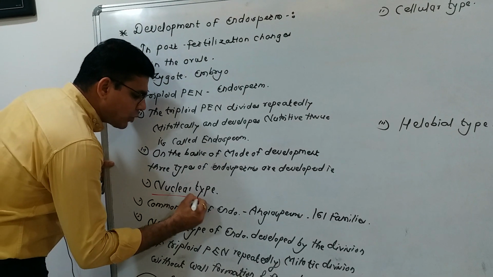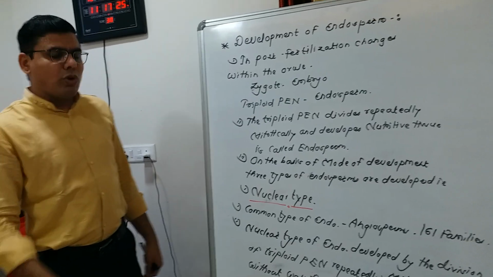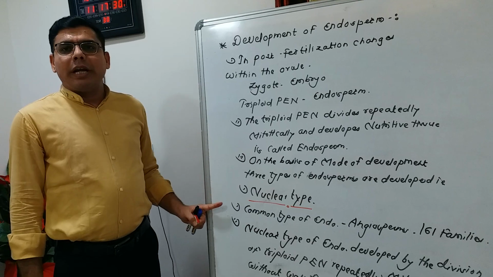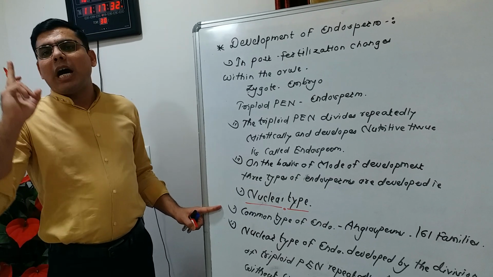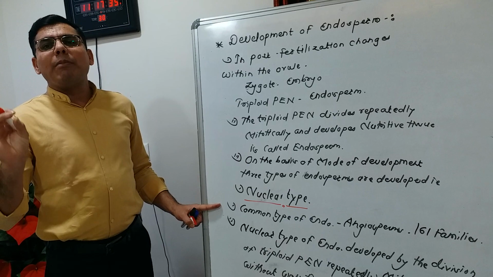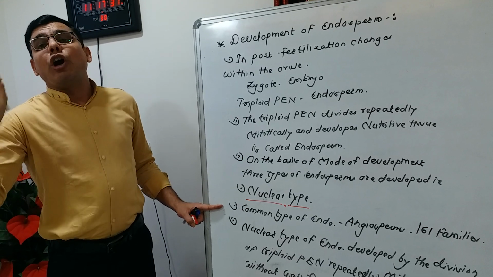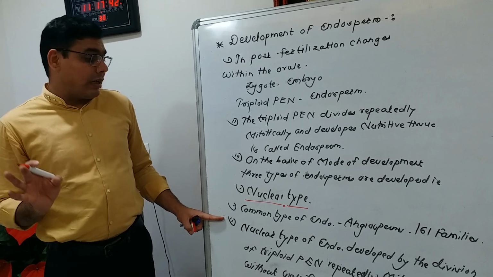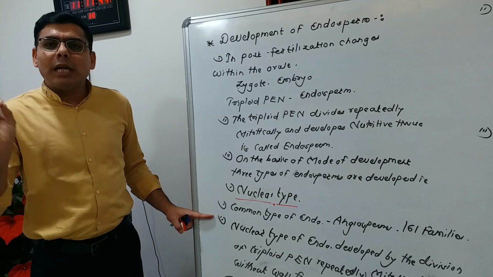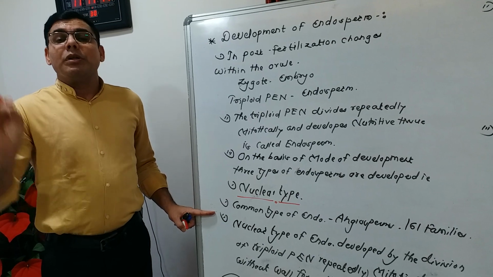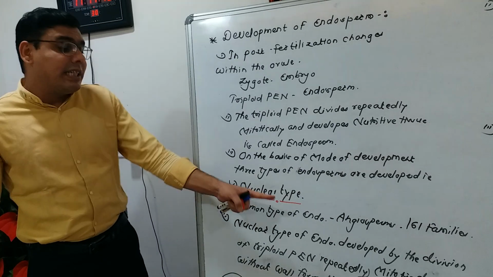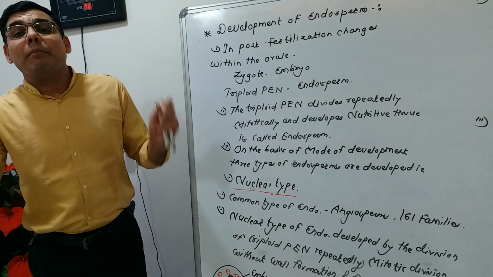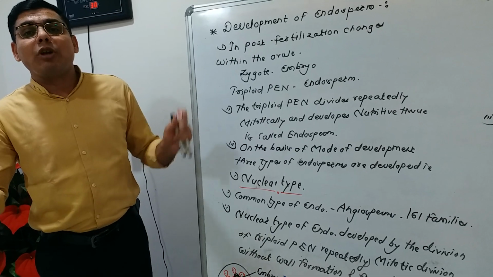So this is the information about the first type of endosperm, the nuclear type. I repeat all the points. First, it is the common type of endosperm found in angiospermic plants. About 161 families of angiospermic plants show it. It is developed by the repeated mitotic division of the triploid primary endospermic nucleus and forms a large number of free nuclei.